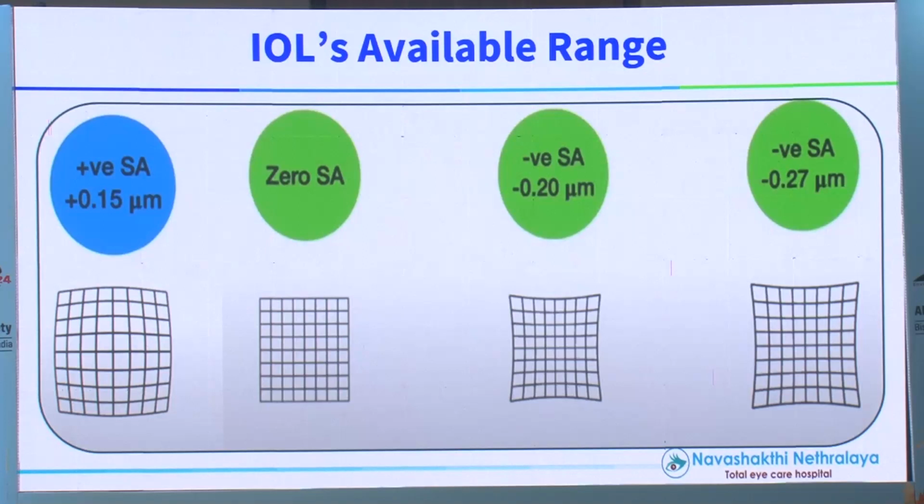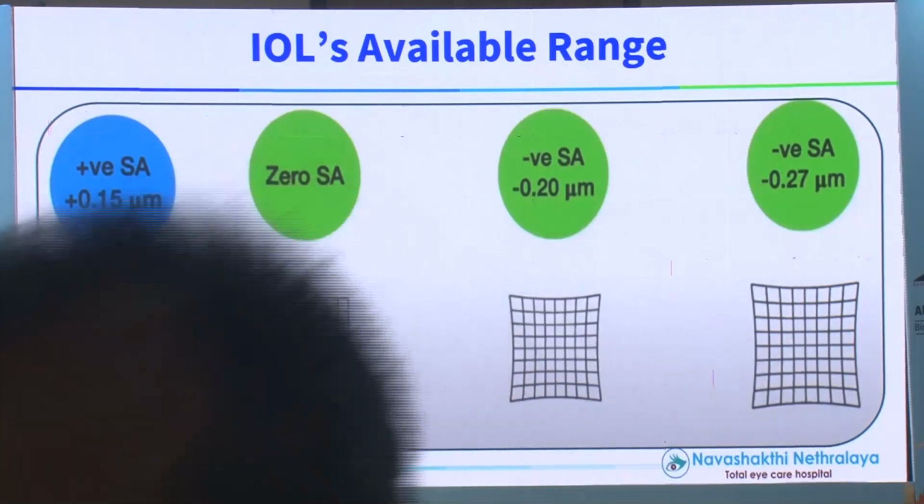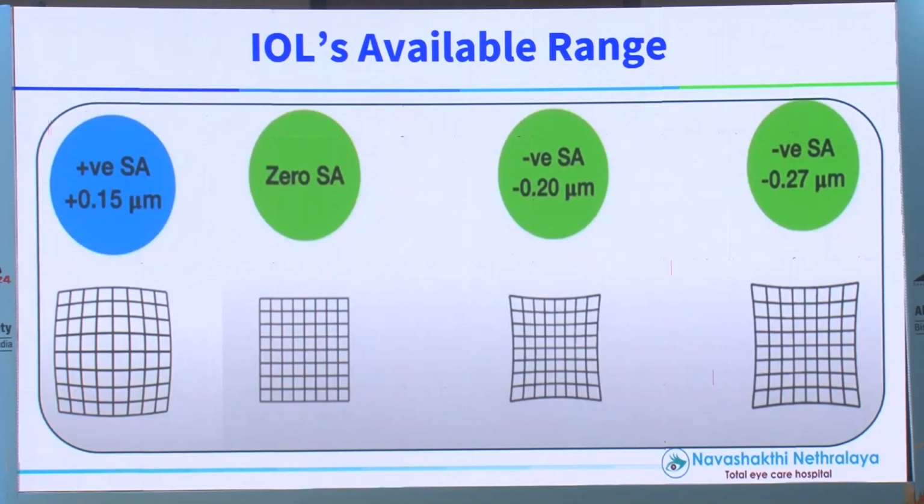Indian lenses, the IOCare lenses are available here. Alcon lenses are available here. 0.17 is Alcon, 0.19 I think is IOCare. You can just confirm with the value, write it down, so you can use it in this range. So, a person with 0.5, if you want multifocality, use this 0.2. If you want good focus, use the 0.27.